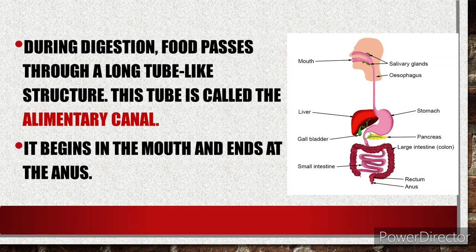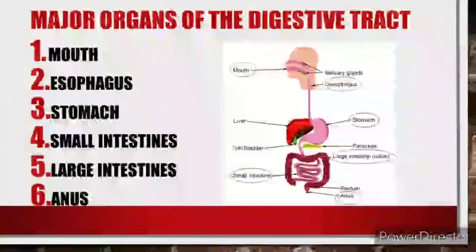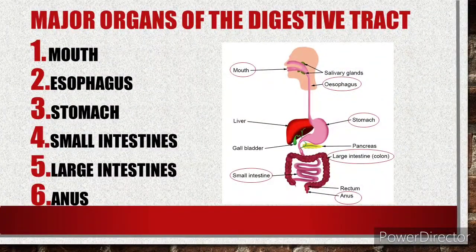During digestion, food passes through a long tube-like structure. This tube is called the alimentary canal. It begins in the mouth and ends at the anus. We have 6 major organs of the digestive tract. Please see the illustration on where these are located.